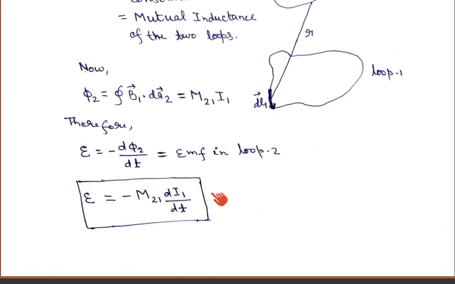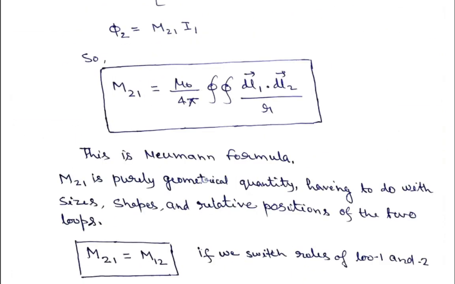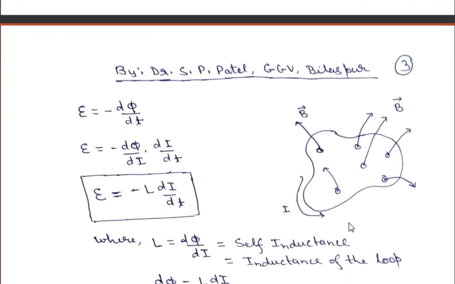So this is another definition of EMF. This is a very important expression. And here what we have obtained now is because of the self current. So this is another definition of EMF, and again this is very important.